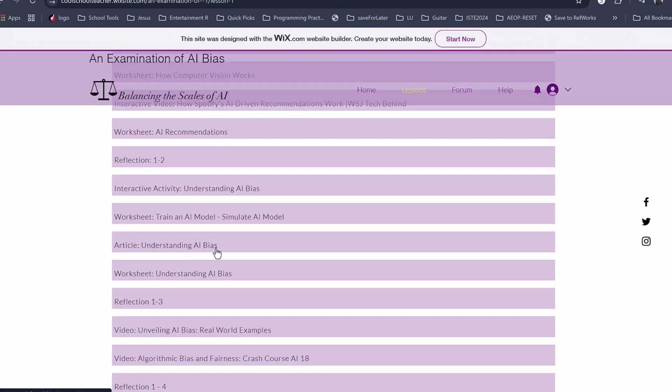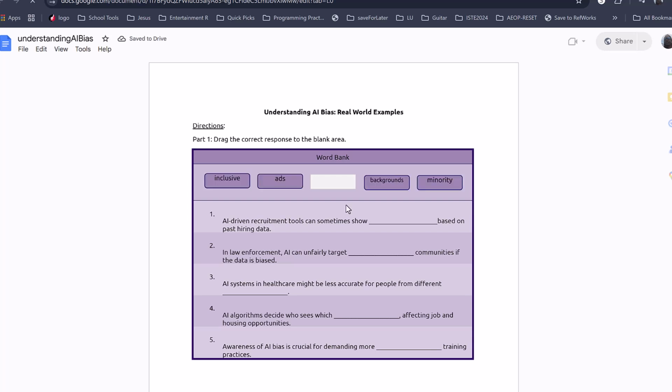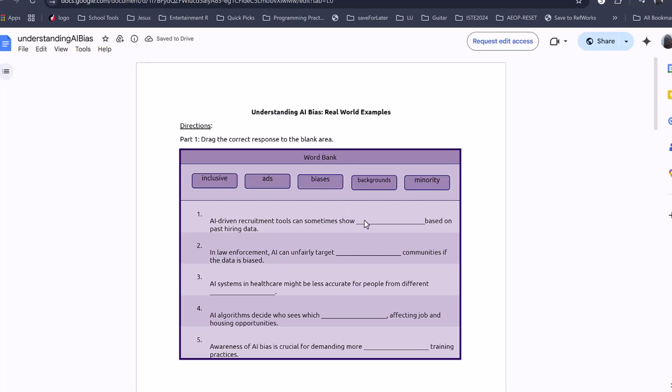There's an article on artificial intelligence biases. So we're learning how AI is trained, how AI works, and now we're starting to learn how biases are introduced into AI. This article goes through that, and then there's a worksheet that the students can print out and write their answers in, or they can open this up in Google Docs and complete it online.